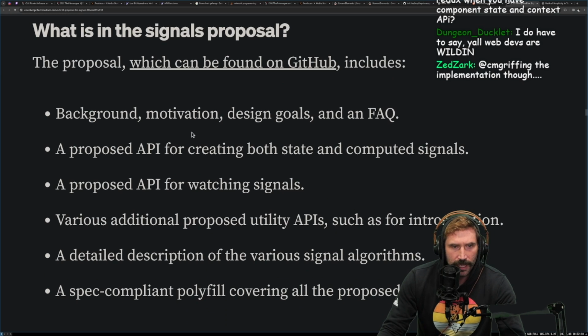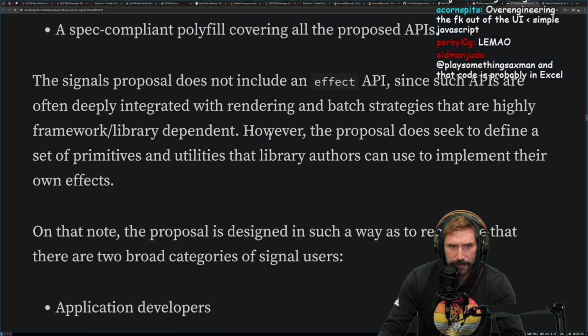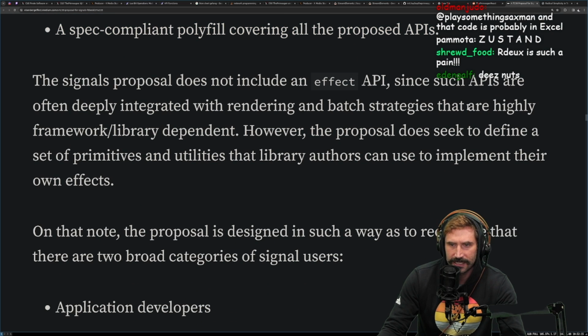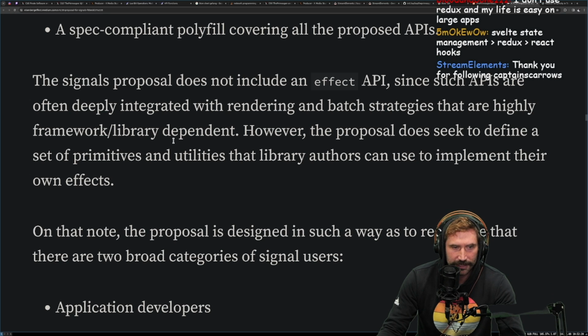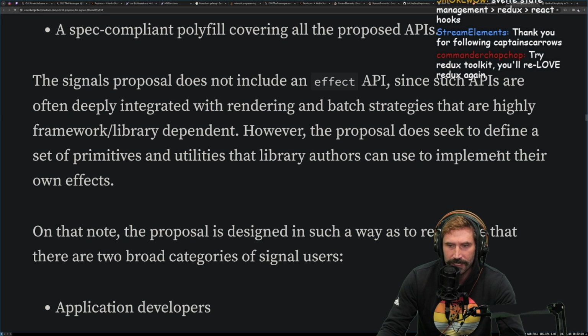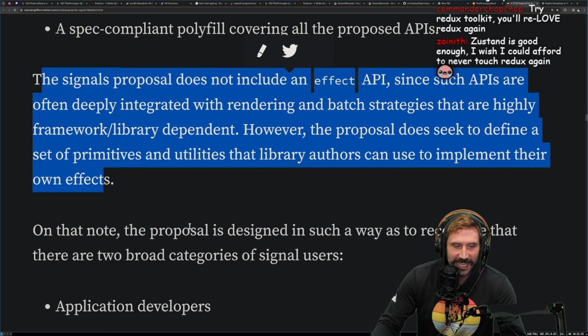Anyways, background, motivation, design goals. Okay, so it has all the stuff we're going to have to talk about. Signal's proposal does not include an effect API, since such APIs are often deeply integrated with rendering and batch strategies that are highly framework library dependent. However, the proposal does seek to define a set of primitives and utilities that library authors can use to implement their own effects. Hell yeah, we're about to get ourselves 6 implementations of effects, people.